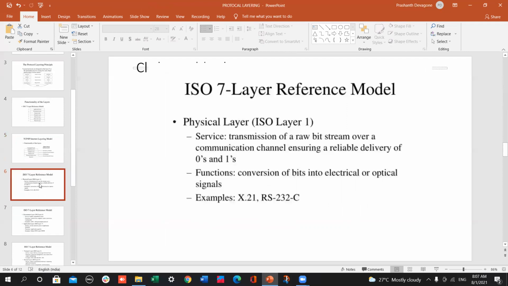ISO 7 layer reference model. Physical layer, ISO layer 1. Service: transmission of a raw bit stream over a communication channel, ensuring reliable delivery of zeros and ones. Functions: conversion of bits into electrical and optical signals. Examples are X.21 and RS-232C.